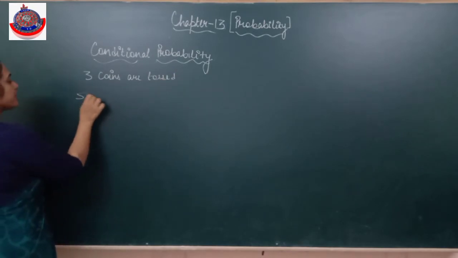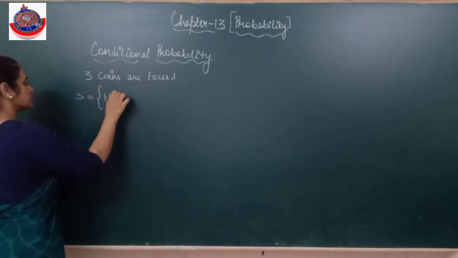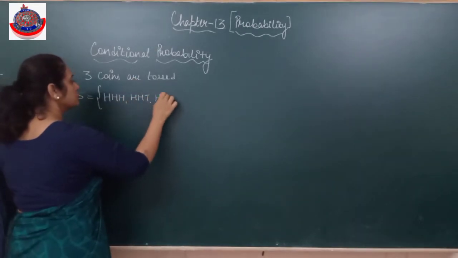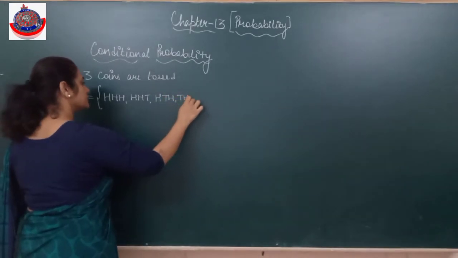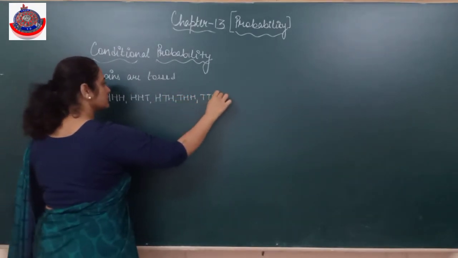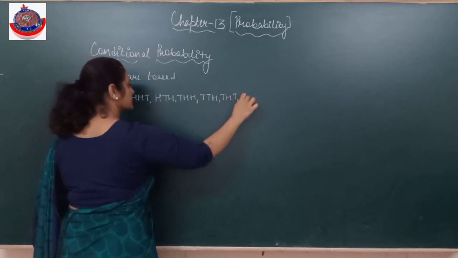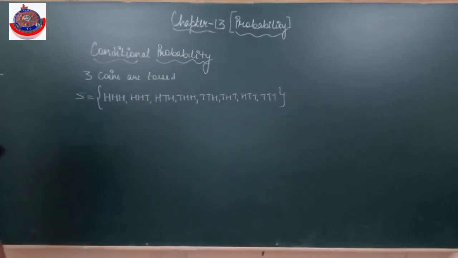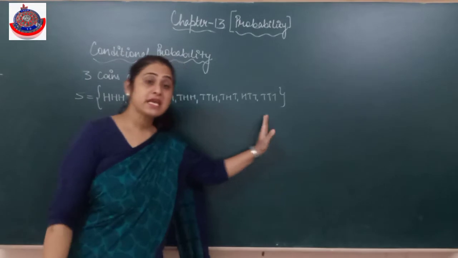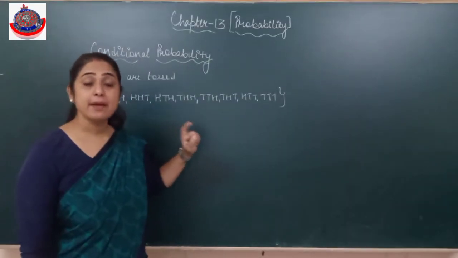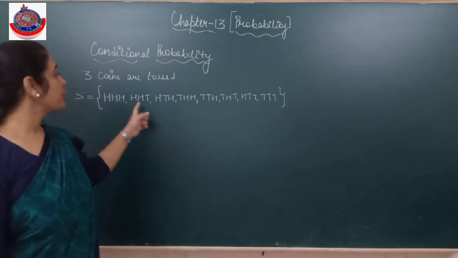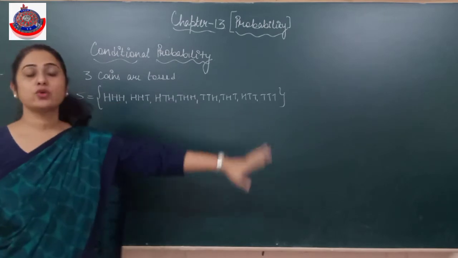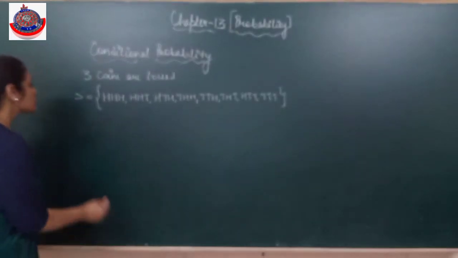So what are the elements in the sample space? That you know how to write. There are 8 events, and this is called the sample space, and every element of a sample space is called a sample point. Is it clear? Every sample point has a probability 1 by 8. Its probability is 1 divided by total, that is 8. Now consider two events.